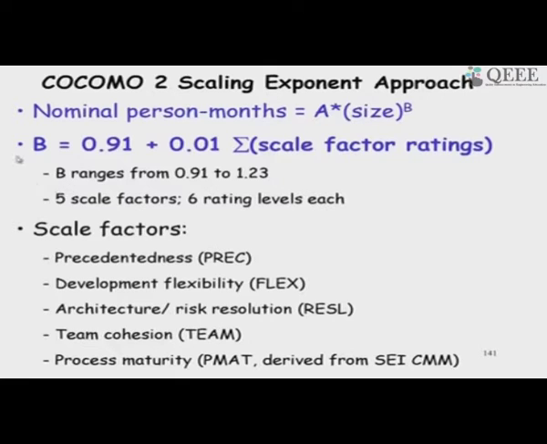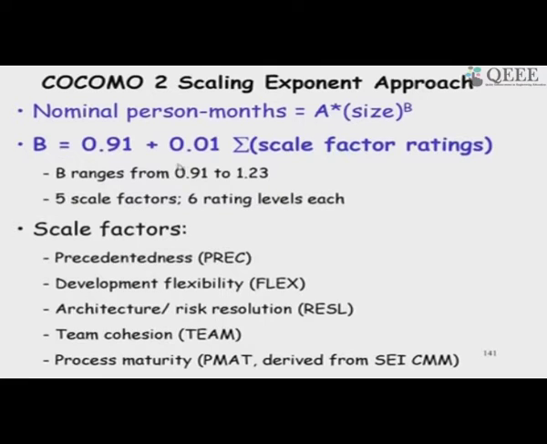So, it can range depending on whether the sum is 0, in which case it will be 0.91, so the person-months will be low here. It can go up to 1.23, where the person-months will be much larger. So, if we do not have much experience in the software, it will become larger, not 0.91. 0.91 is if all of them are favorable to the maximum.